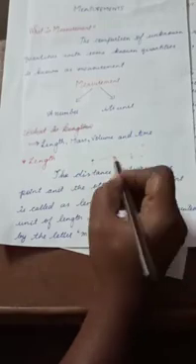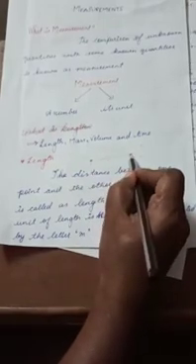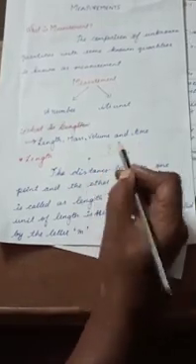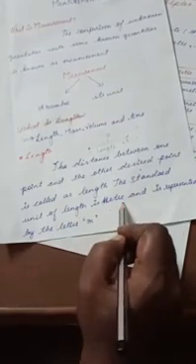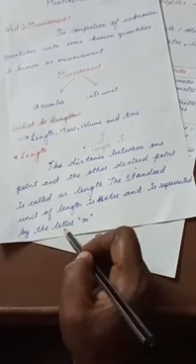Listen, children. The standard unit of length is the meter, and it is represented by the letter m.